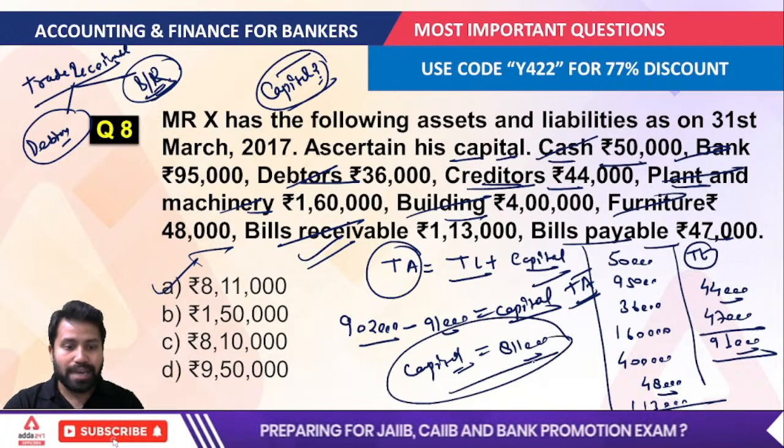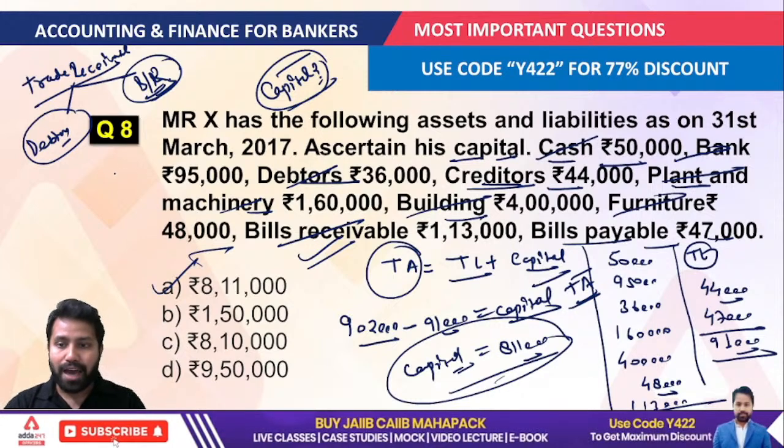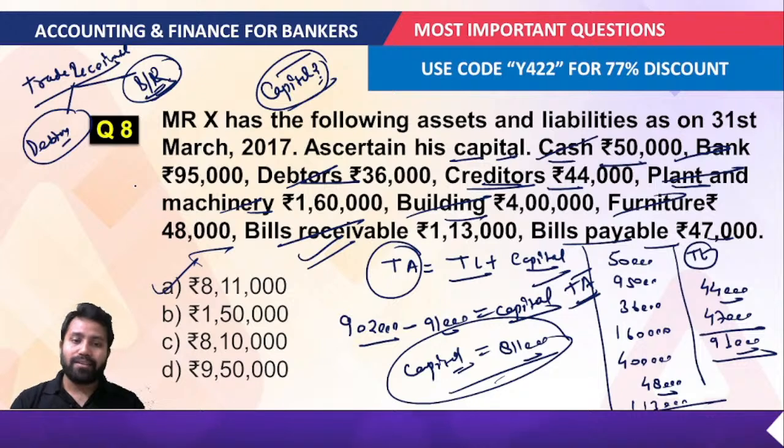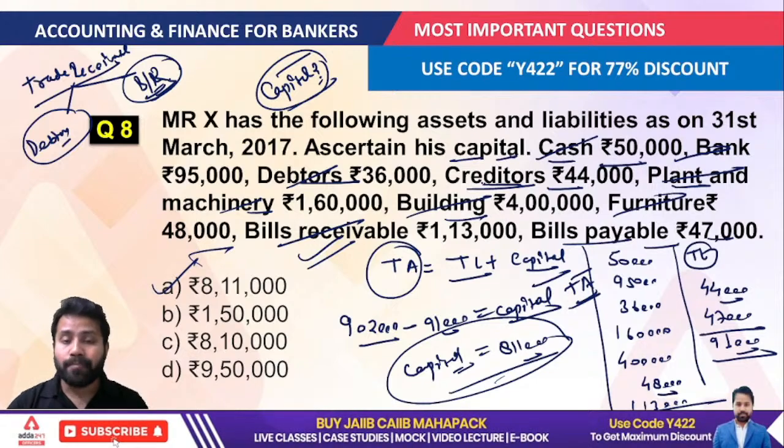Now you can understand how quickly we can derive the answer if we have the correct approach. You have to understand that debtors are always considered as an asset for the company, and creditors are always considered as a liability for the company, right? Next question.